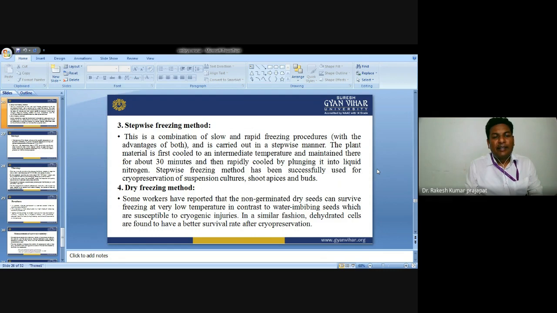Then the fourth method is the dry freezing method. Some workers have reported that some non-germinated dry seeds can survive freezing conditions at very low temperature, in contrast to water-imbibed seeds, which are susceptible to cryogenic injuries. In a similar fashion, survival rate under cryopreservation.